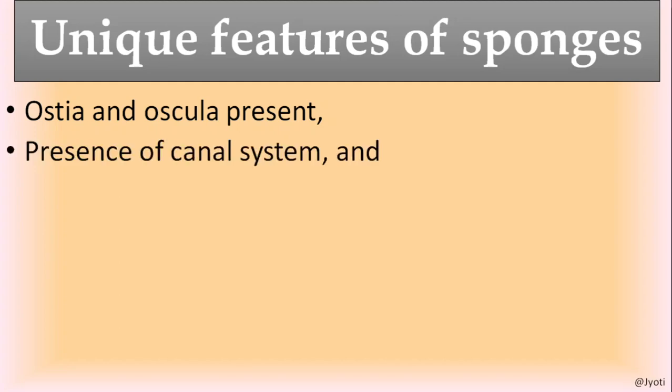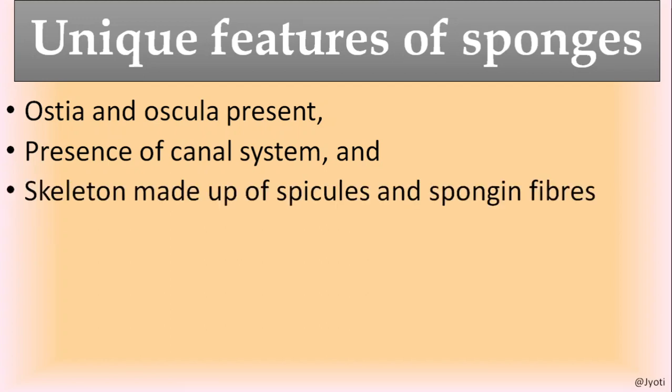Now next, some unique features of sponges. They have ostia and oscula. I'll show you the picture so that it will be clear to you. They have a canal system and a skeleton made up of spicules and spongin fiber. Just before this slide, I showed you the skeleton of the sponges, that is the spicules and the spongin fibers. That is a very specific feature of the sponges.